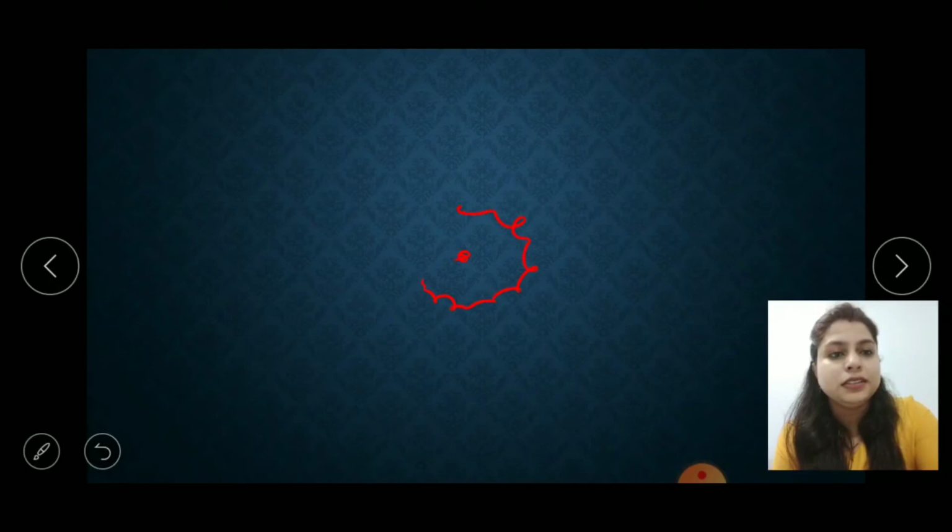These are the nearby particles. It is causing disturbance to all these particles, and these particles form a wavefront. This wavefront has been formed.